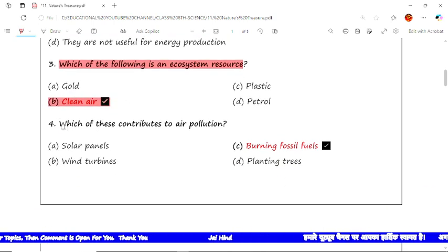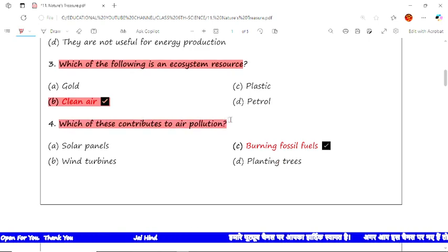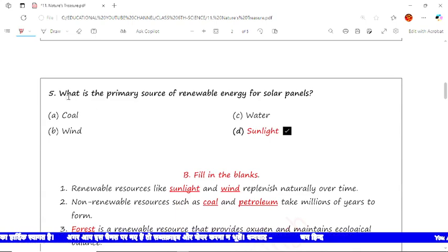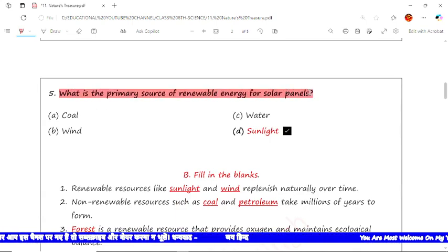Next is, which of these contributes to air pollution? Burning of fossil fuels leads to air pollution. That is, C is the correct option. The next is, what is the primary source of renewable energy for solar panels? Sunlight is the primary source of solar energy.